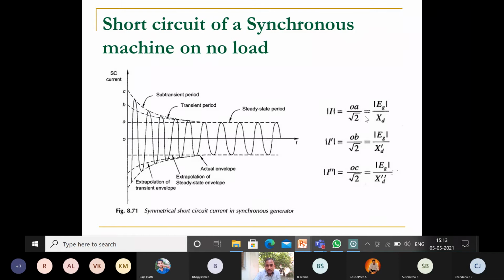So we need to calculate the current. I is equal to OA by root 2, where OA is the generated voltage divided by Xd. Xd is the direct axis reactance of the generator, Xd dash is the direct axis transient reactance of the generator, and Xd double dash is the direct axis subtransient reactance of the generator. We will discuss them one by one.